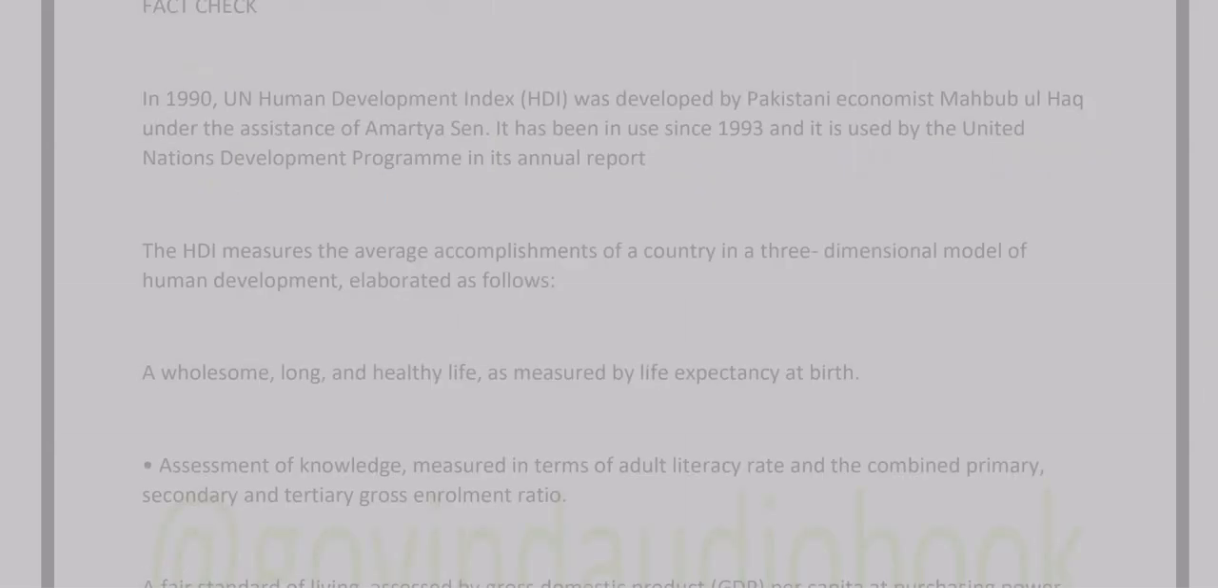In 1990, the UN Human Development Index, HDI, was developed by Pakistani economist Mahbub ul Haq under the assistance of a Nobel laureate. It has been in use since 1993, and it is used by the United Nations Development Programme.